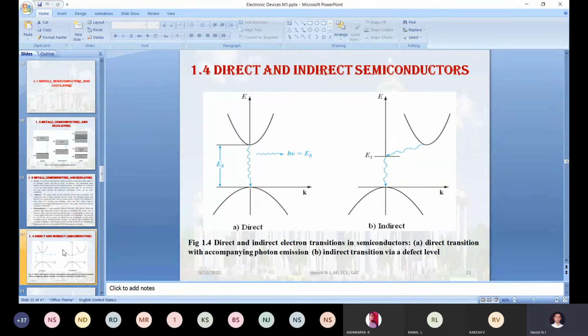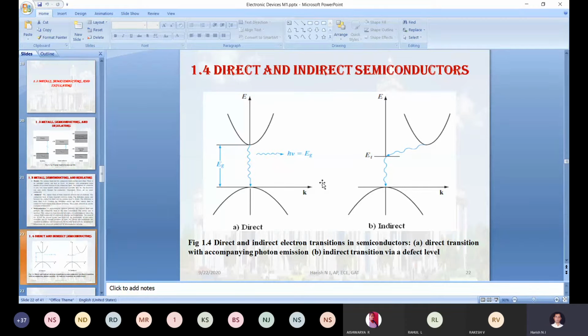Okay. So in the direct semiconductor, just have a look at this. This is the lower level of the conduction band, and this is the top level of the valence band. While moving the electron from the lower level of the conduction band to the upper level of the valence band, it moves vertically. There is no movement in the x direction, which is the horizontal direction. Hence K will be equal to 0.